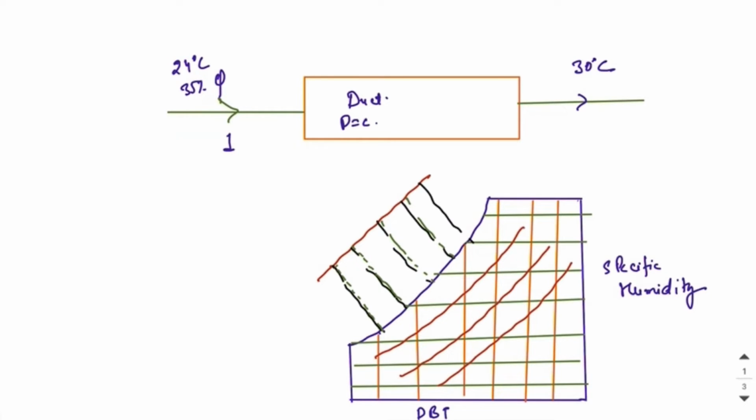It is given air enters at 24 degrees Celsius, 35% relative humidity. So I can plot this on this chart at state 1. Suppose this is state 1 and it comes out at 30 degrees Celsius. Now since the pressure in the duct remains constant and this air is heated with the help of an electrical arrangement, such type of heating is known as sensible heating because there is no addition of vapor, and it will follow a straight path like this on this psychrometric chart. Let us assume this is state 2. Now we will solve this question